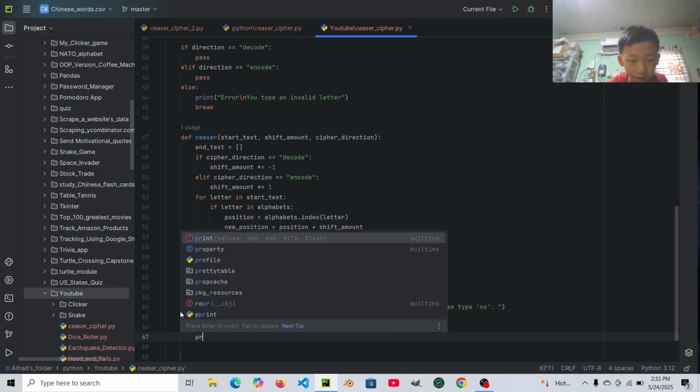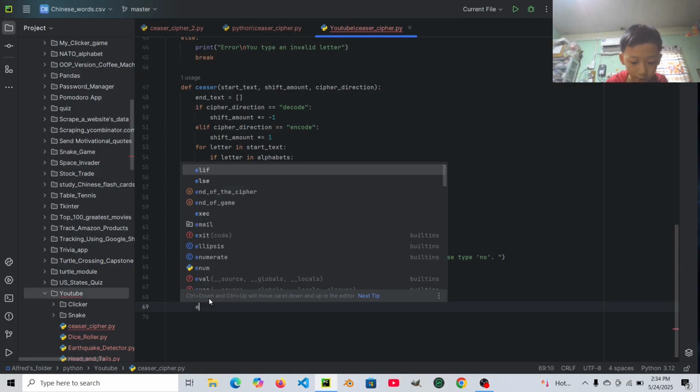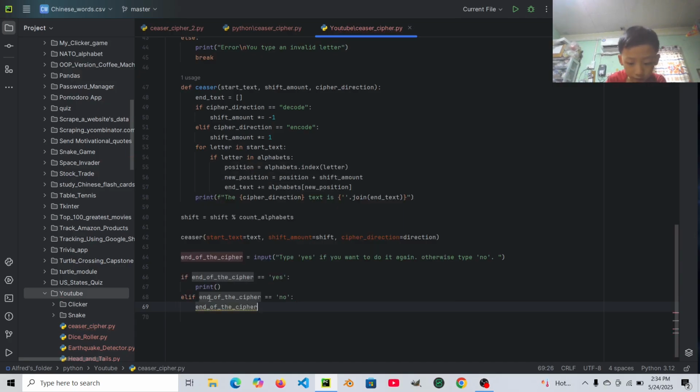We would skip a line to be clear, so let's print nothing. Elif end of the cipher equals to no, then let's set end of game equals to true.